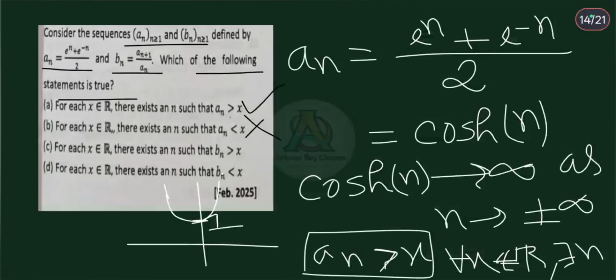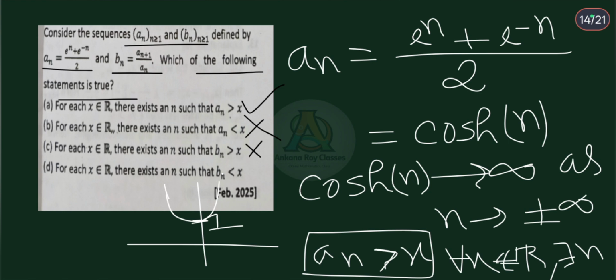Therefore, this sequence b_n is convergent and it converges to e. So the statement that for each x belonging to the real numbers, there exists an n such that b_n greater than x is false, because this sequence b_n does not diverge to infinity, so it cannot be arbitrarily large. So option C is incorrect.